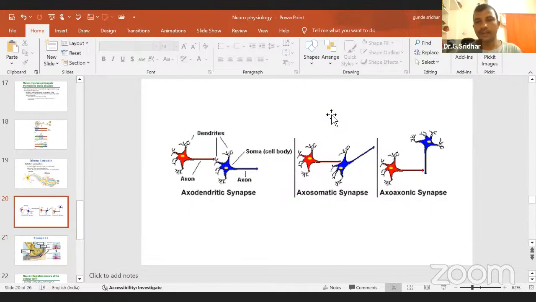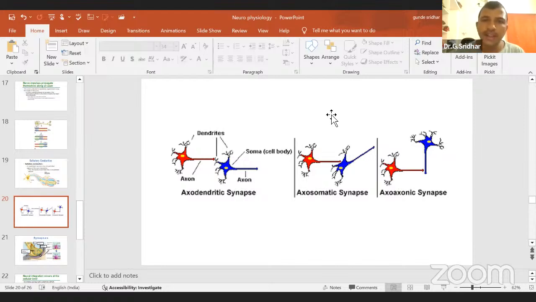Synapse means, okay, these are the different types of synapse. First we'll discuss the synapse. Synapse means the gap or the junction between two neurons. The gap or junction between two neurons is called a synapse. For example, this is the axon of one neuron, the dendrites of the other neuron, but there is a gap. That type of gap is called a synapse. That means the junction between neuron and neuron is called a synapse.